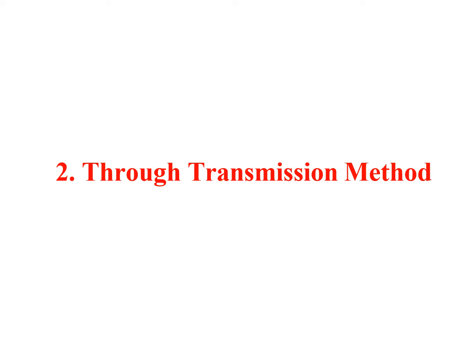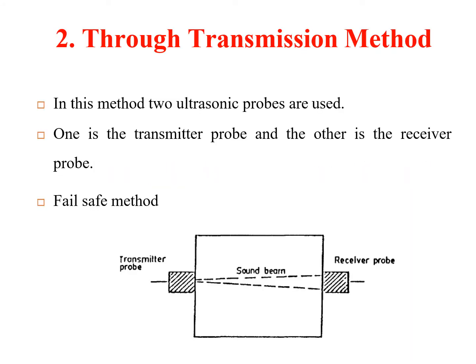This is the through transmission method. This is actually the opposite of the pulse echo method. In the pulse echo method, the transmitter and the receiver probes were in the same location, but now the transmitter and the receiver probes are on opposite sides. So two types of probes are used: one is the transmitter probe, and the second one is the receiver probe. It can be used as a fail-safe method.